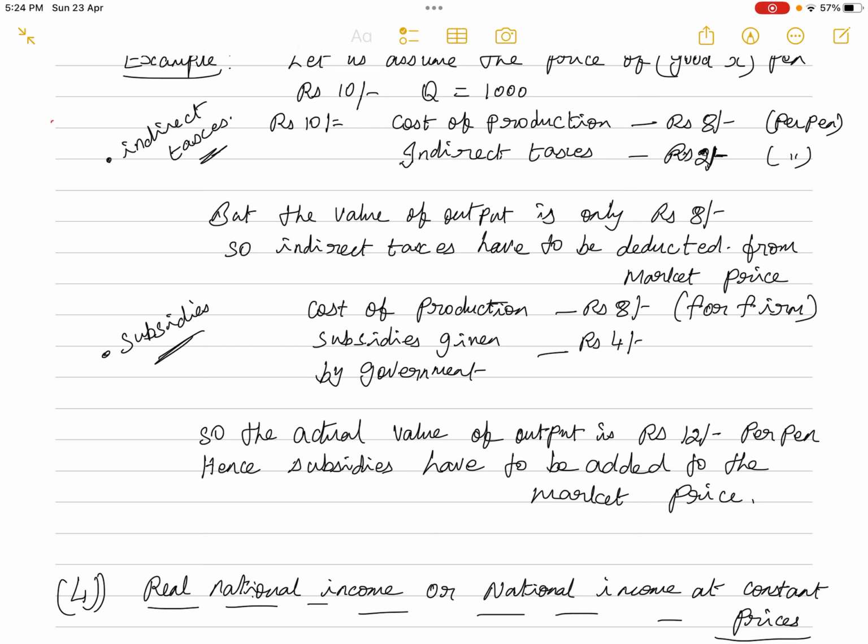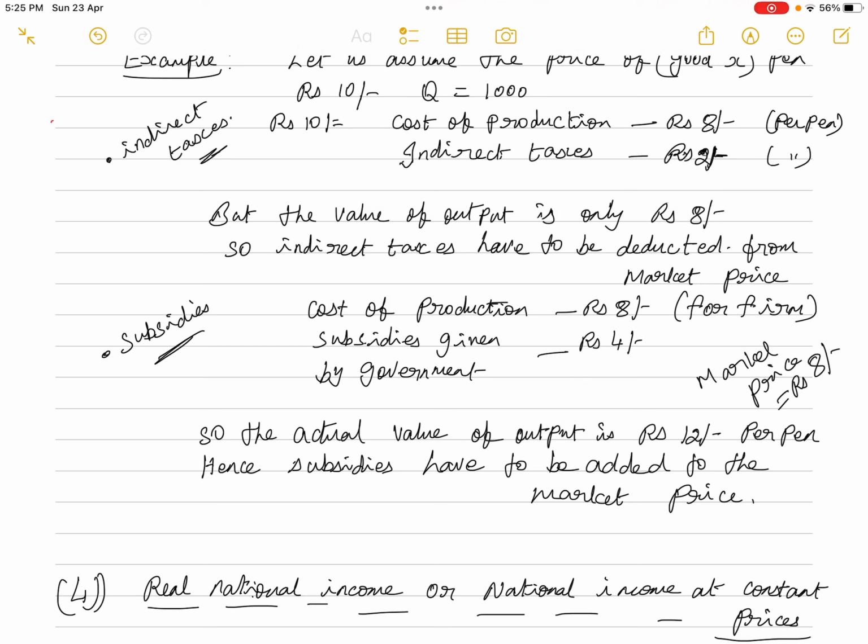Sorry, 8 rupees is the cost of production. Let us assume the market price is 8 rupees. I am removing the indirect tax for the sake of convenience. The market price is equal to 8, because the firm's cost of production is only 8 rupees including the profit.